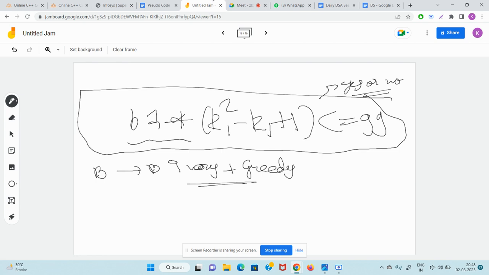So guys, this value should be less than or equal to GG. What can you do to make this less than or equal to GG?